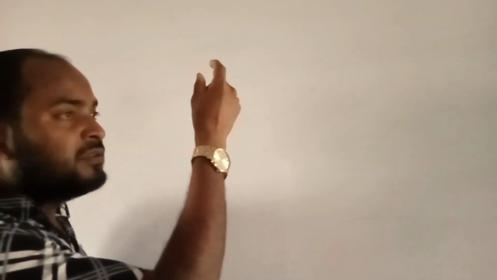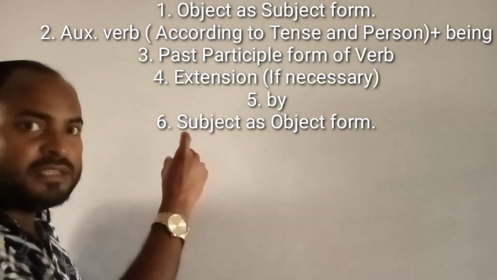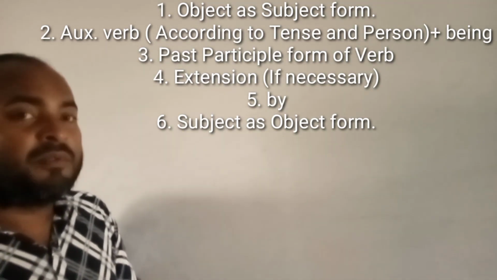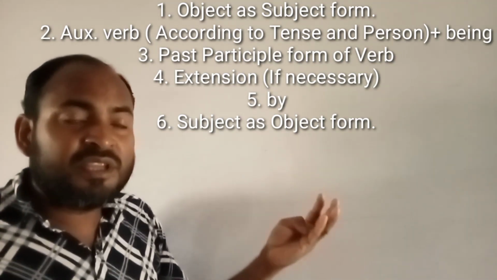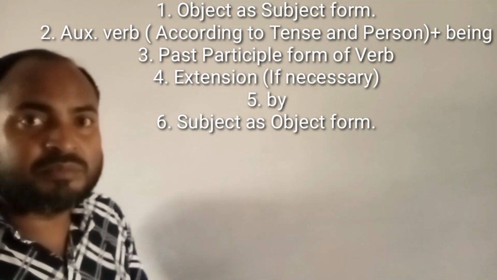At first, according to the past rules of present indefinite and past indefinite tense, we have to use object as subject form. Okay? And then, my dear learners, notice in present indefinite tense and past indefinite tense there is no auxiliary verb.